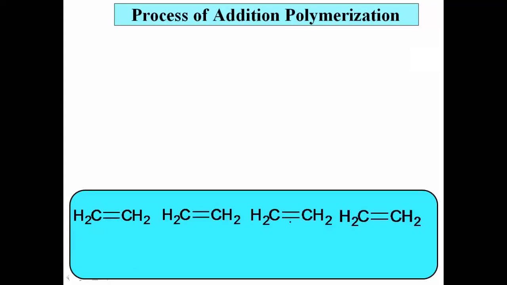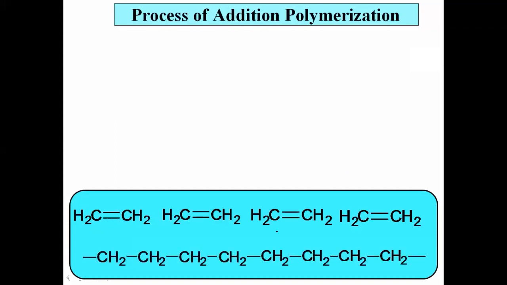Okay, now let us see a simple example of addition polymerization. Okay, this is ethylene molecule. When that ethene molecule is allowed to polymerize, what happens here? A number of ethene molecules participate in the reaction. Okay, I will show some molecules of ethene, second molecule, third molecule, and fourth molecule. Now here I have shown only 4 molecules, but in the actual reaction a number of ethene molecules participate in the reaction, and those ethene molecules just add with one another, and there is a formation of a long chain compound.